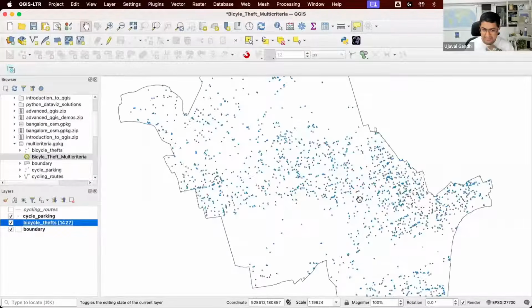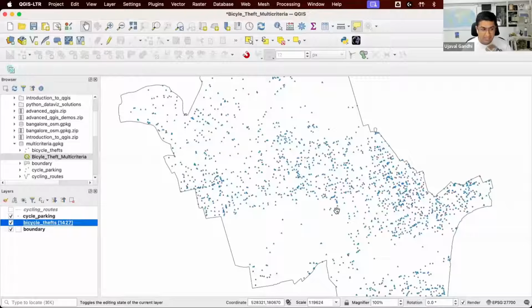Secondly, my premise is the bicycle thefts are occurring because there are no secure parkings. There are databases on bike parking. There is designated parking with a lock facility that's available in this region, and they've mapped all of those. So these are all the existing bike parking. And my theory is that the thefts are happening because there's no bike parking there. People are leaving the bikes in the open and people are just taking them away. So it'd be nice to say, where can I build new parking in this neighborhood so that I can reduce